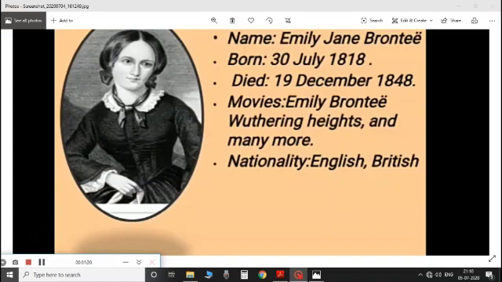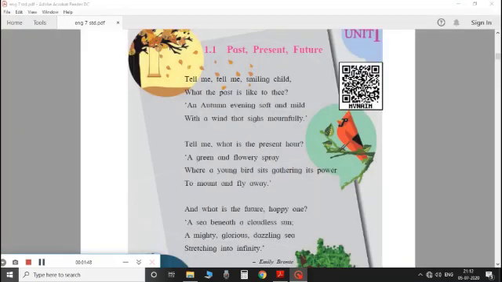The poem has a dramatic situation. It is a dialogue between the poetess and a child who is happy. They discuss what each period of time means to the child, a child with the ability to see beauty and optimism around it. Through this poem, we learn how to make connections between the poem and our lives. We will find the meaning of new words. We will learn the rhyme scheme of the poem and the figures of speech used in this poem. Now let us first recite the whole poem.